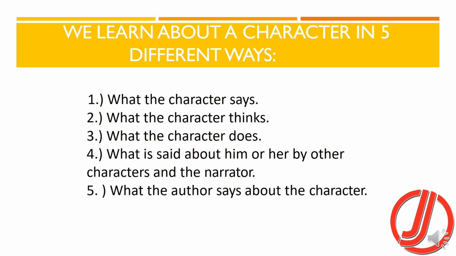What is said about him or her by other characters and the narrator. So whatever Tiresias says about him, or whatever the stories or the prophecies that come about Oedipus, they also reveal what he was. What the author says about the character. If the author is commenting anything, the author can sometimes directly or indirectly comment about the main character as a narrator. So that is also something to tell us about the character. So in these 5 ways we can get to know what our character is.